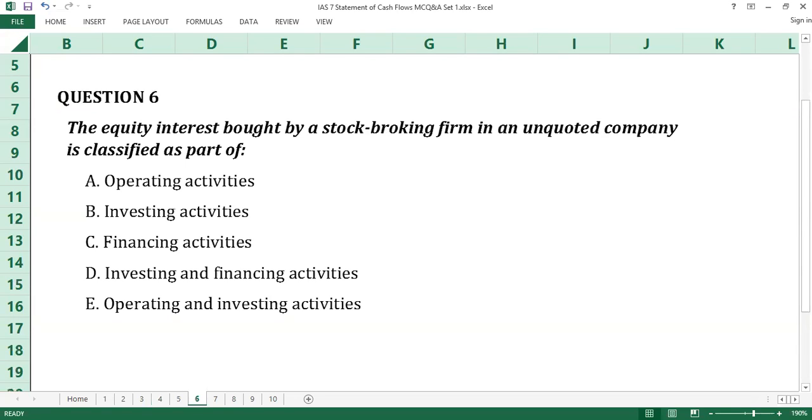Question number 6. The equity interest bought by a stockbroking firm in an unquoted company is classified as part of dash. A, operating activities. B, investing activities. C, financing activities. D, investing and financing activities. E, operating and investing activities.